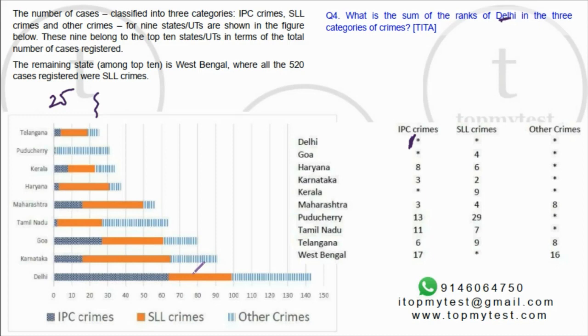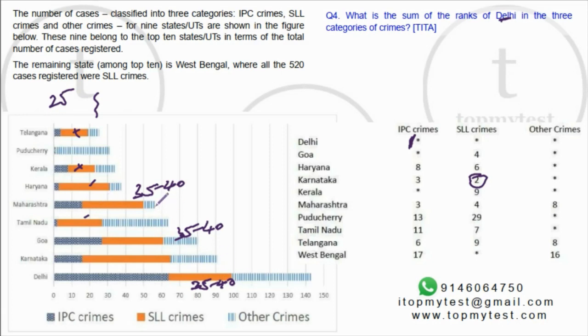No. Is Delhi number 3? Delhi has roughly about 35 to 40, right? Goa has roughly 35 to 40. Right? Goa is fourth. Maharashtra is also fourth. All the others are lesser than that. So who is second? Second is Karnataka, but who is third? Third has to be Delhi.